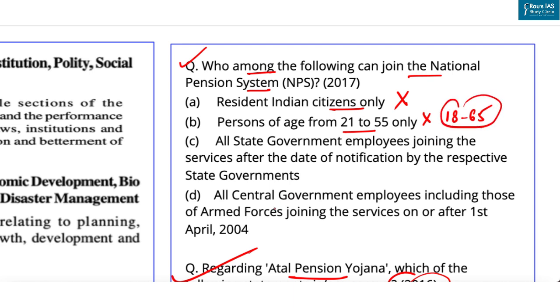Now let's come to the last option. All the central government employees, including those of armed forces, joining the services on or after 1st April 2004. As we have already discussed, this fact is also incorrect. Why? Because central government has introduced the national pension system with effect from January 1, 2004, also, except for armed forces. So here these two facts are incorrect. So your correct answer is option C, that is, all state government employees joining the service after the date of notification by the respective state governments.